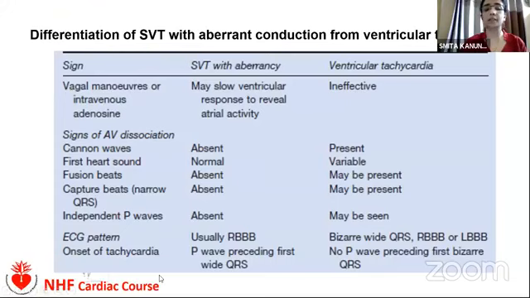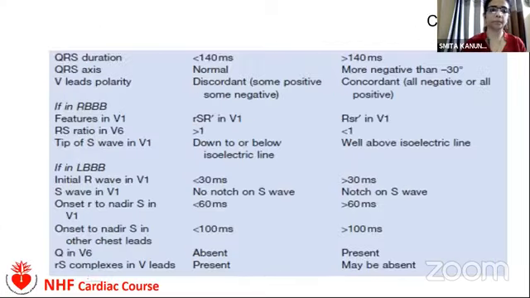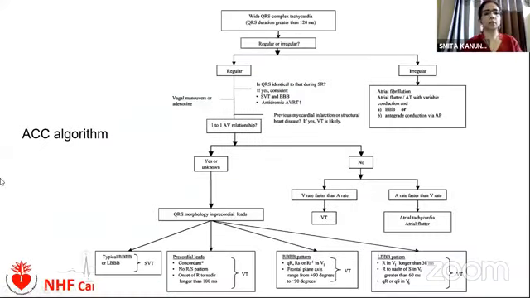If these ECG criteria are not present, then it is not ventricular tachycardia but some other cause. QRS polarity, concordance and discordance have already been mentioned, and so has the onset of R. This is another algorithm from the American College of Cardiology, which is more or less the RBBB pattern that has been discussed, with precordial lead concordance.